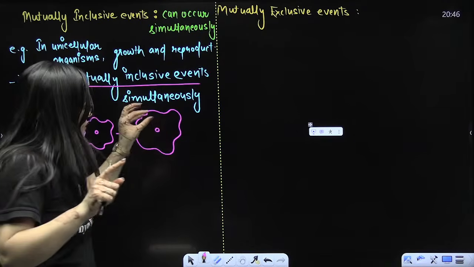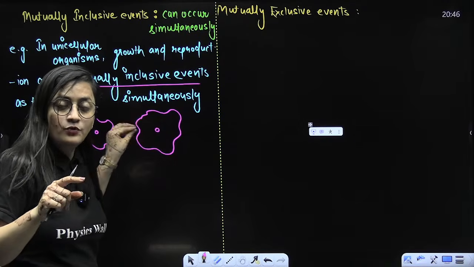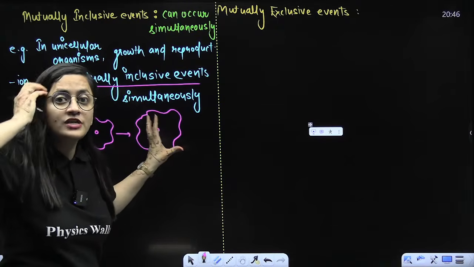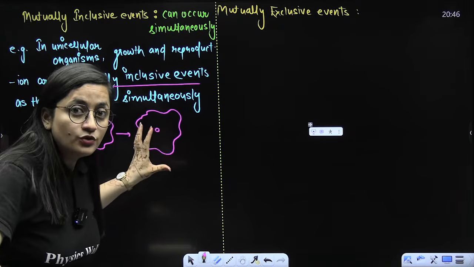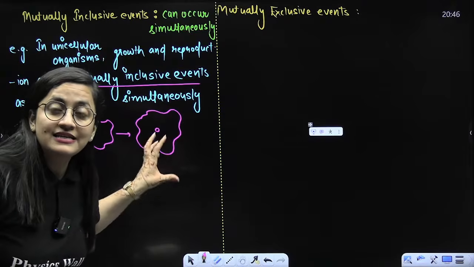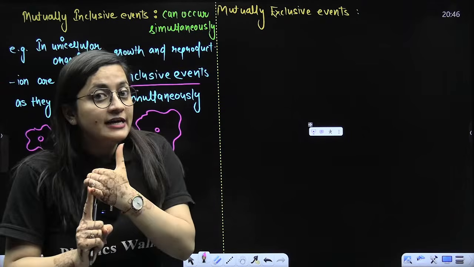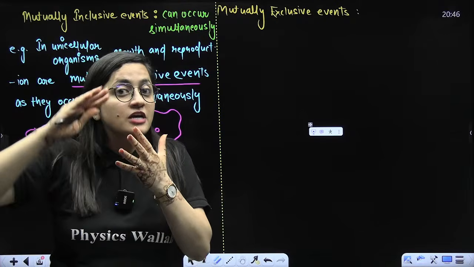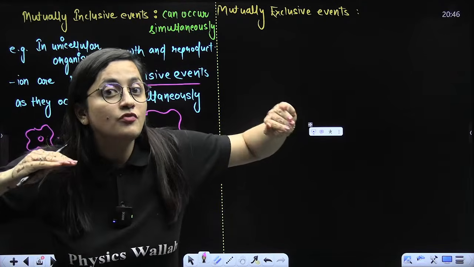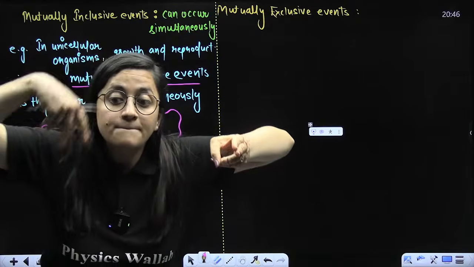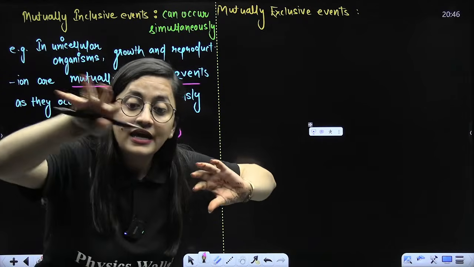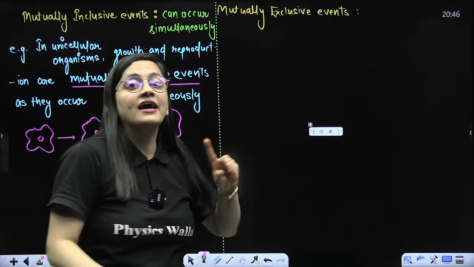When it increases its size, the surface area will decrease in comparison to the volume. The volume is more, and in comparison to that, the surface area is less.